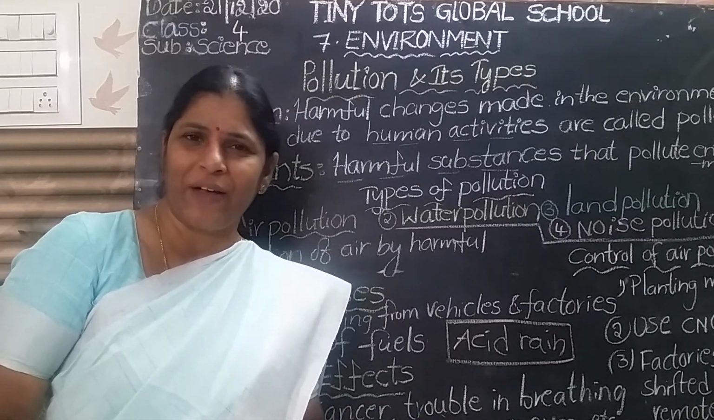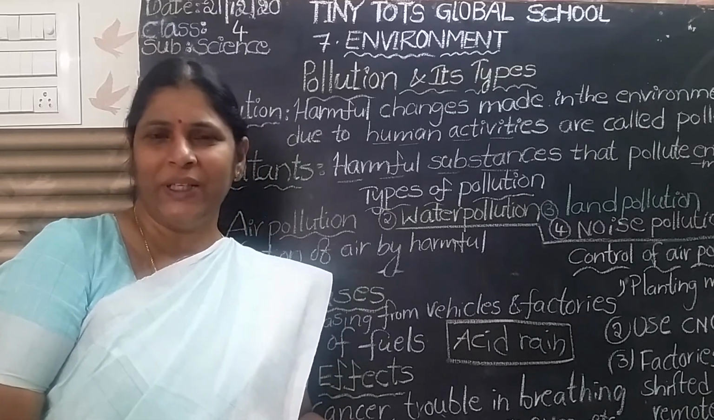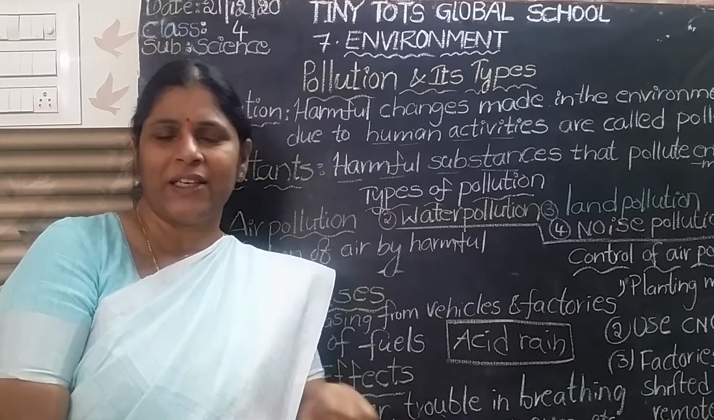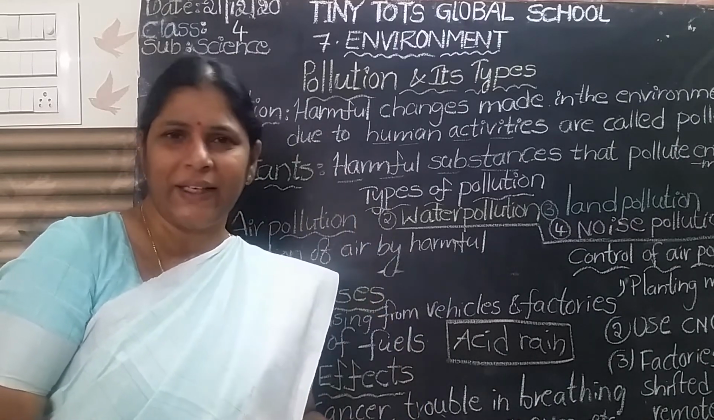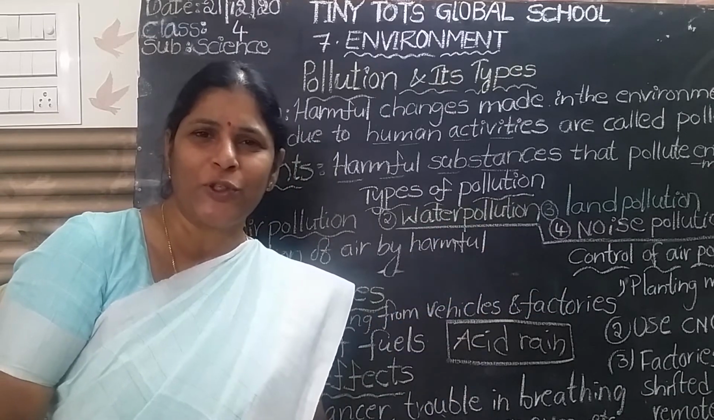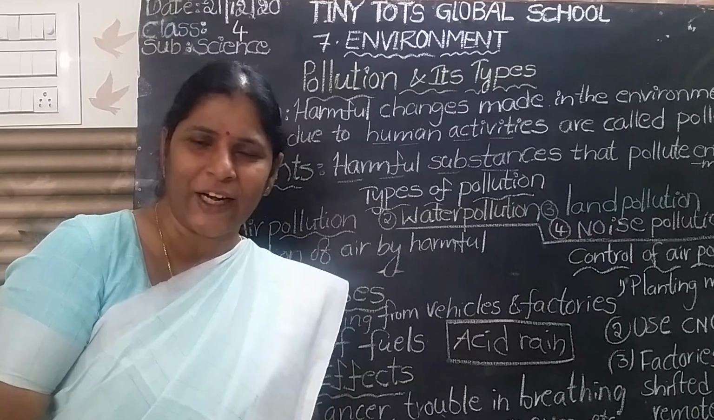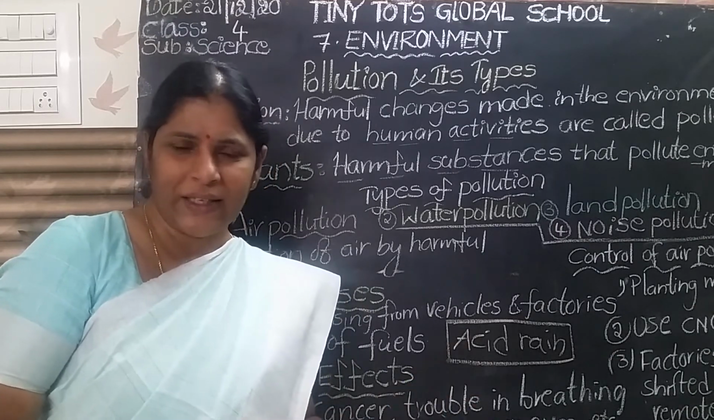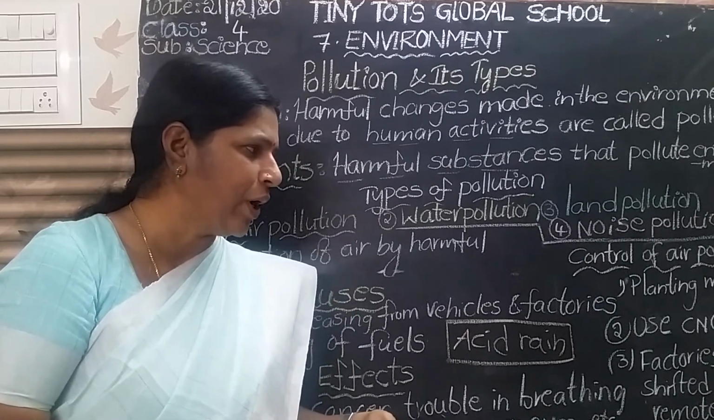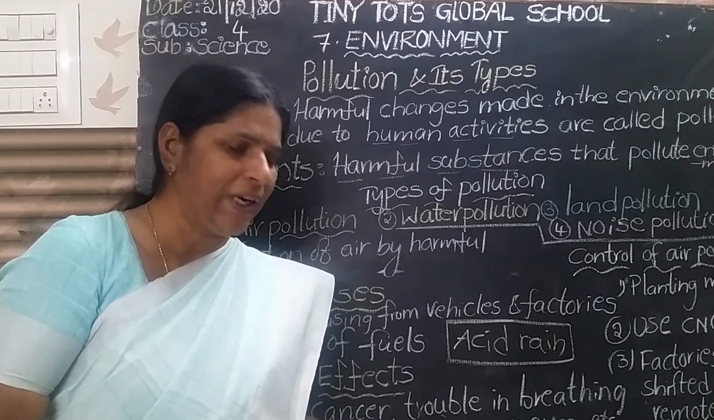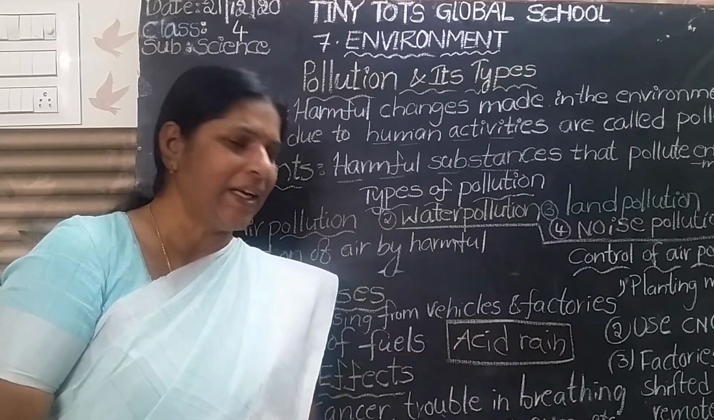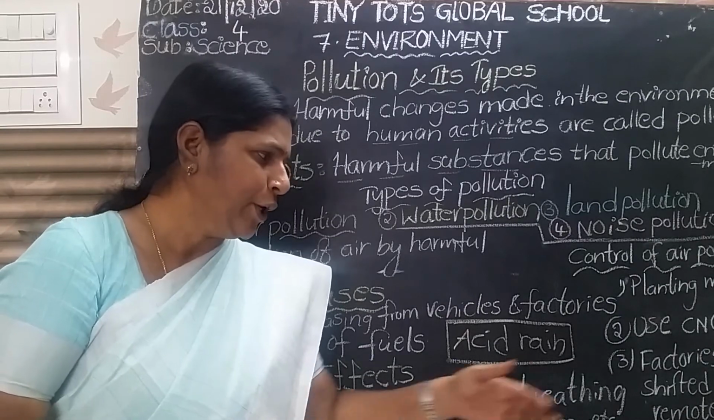What are the effects of air pollution? Cancer, trouble in breathing, asthma, burning sensation in eyes and itching sensation of the skin. We feel headache. These are all the effects of air pollution. So how to control the air pollution? By growing more plants and trees around your houses or factories, wherever you are, and you have to use eco-friendly gas, that is called CNG, compressed natural gas. And also factories should be built in remote areas.